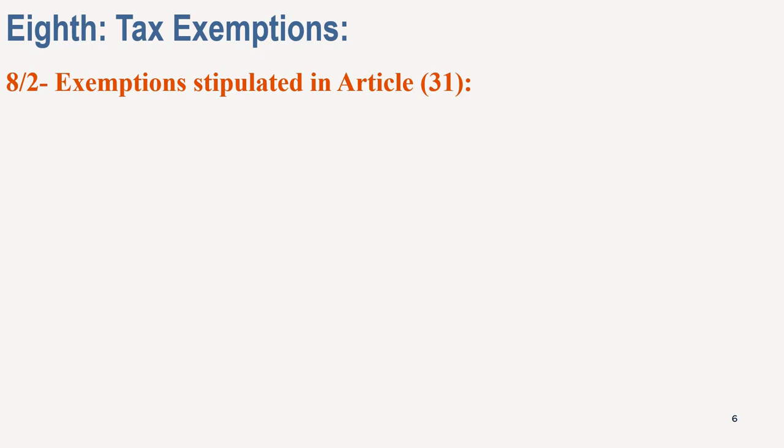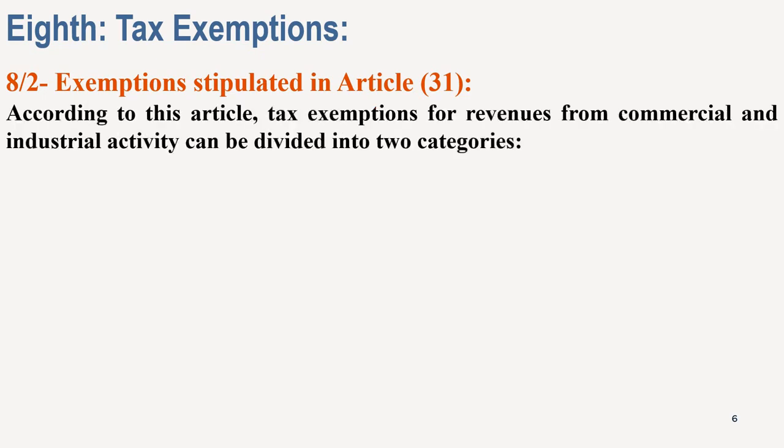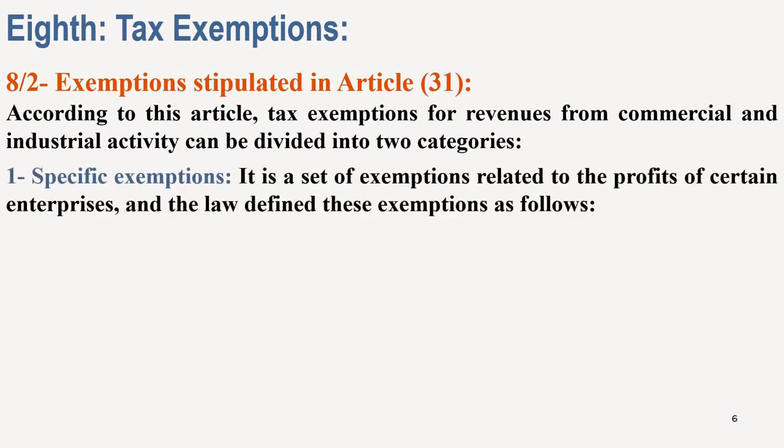Exemptions stipulated in Article 31. According to this article, tax exemption for revenues from commercial and industrial activity can be divided into 2 categories. The first category is specific exemptions. It's a set of exemptions related to the profits of certain enterprises, and the law defines these exemptions as follows.